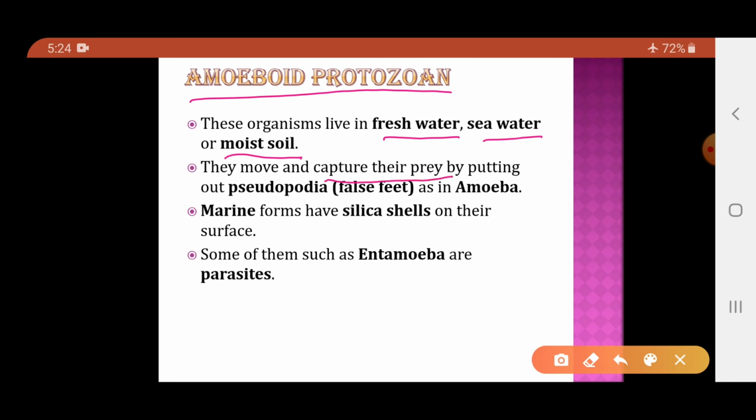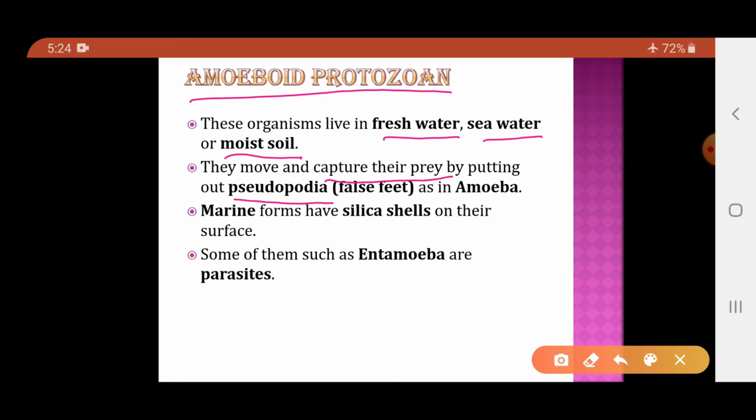How do they capture the prey? By putting out their pseudopodia. Pseudopodia are their false legs, as they are found in amoeba. You all might have studied the structure of the amoeba. This amoeba has false feet which are called pseudopodia. So, with the help of the pseudopodia, they capture their prey.